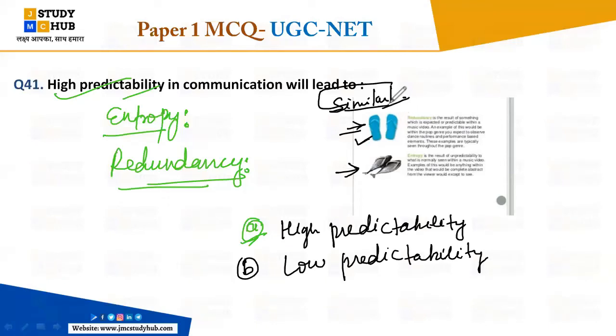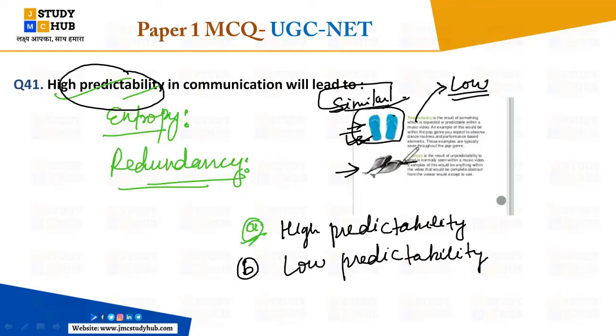Because there is that low predictability there, right? So high predictability means that there you have a very high chance that you will get a similar kind of information from the sender or the receivers, right? So this is what you already know, right? This is what the low predictability is. So in redundancy, it is the low predictability.